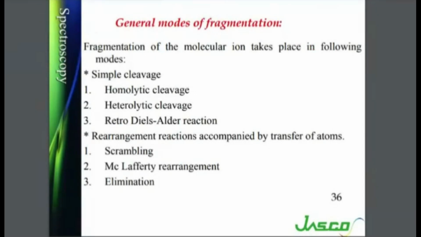Okay, let us see general modes of fragmentation. We had seen rules before. Now let us see general modes of fragmentation. Fragmentation of the molecular ion takes place in the following modes. One is simple cleavage, and second is rearrangement reactions, which are accompanied by transfer of atoms. In simple cleavage, there are three types of cleavages that are possible: homolytic cleavage, heterolytic cleavage, and a retro-Diels-Alder reaction. In rearrangement type, first we have scrambling, then we have McLafferty rearrangement, and we have certain elimination reactions.